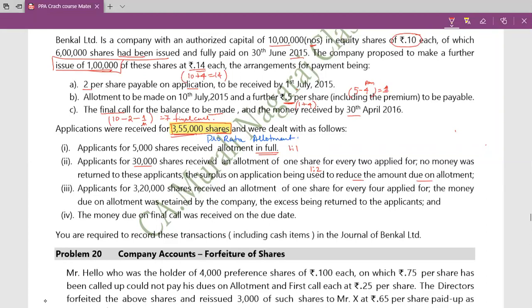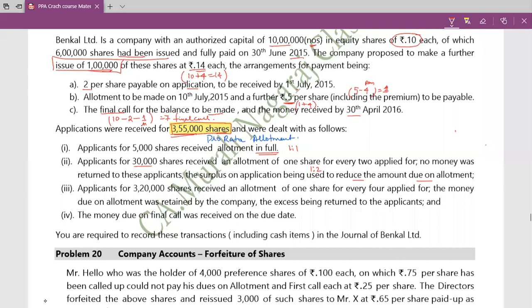So at the time of applying, you have applied for 2 shares. In the group of 30,000 shares, if you have asked for 2 shares, I have allotted only 1 share. So actually that 1 extra share application money I was supposed to refund. But here I have not refunded.